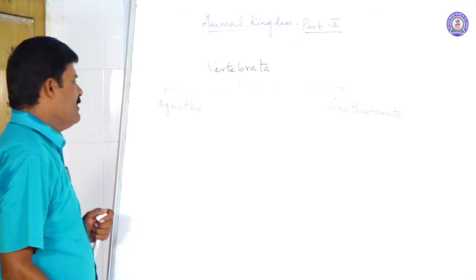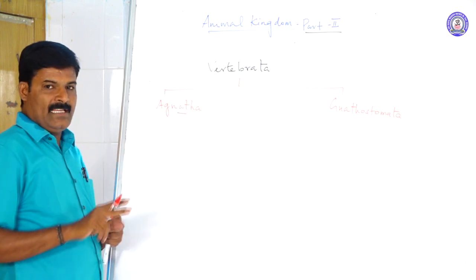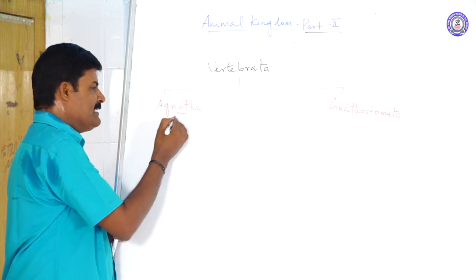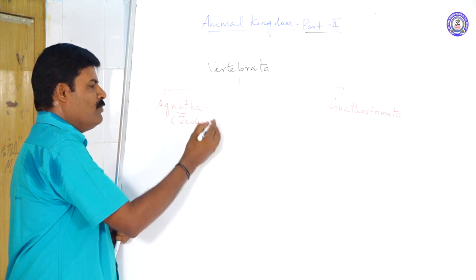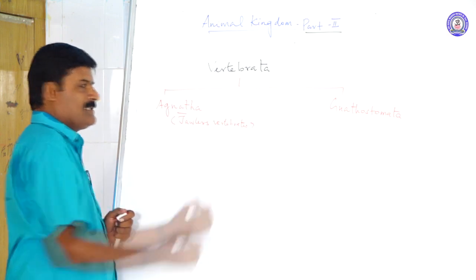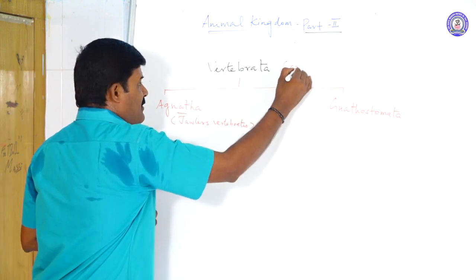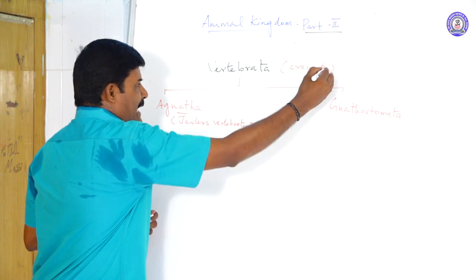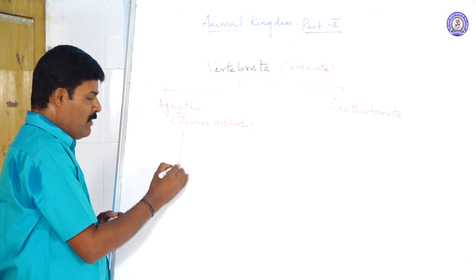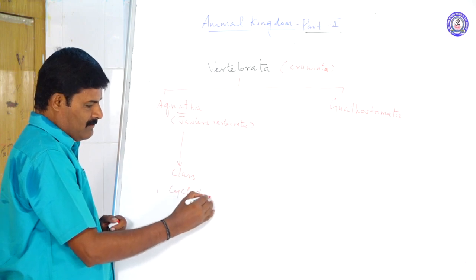Gnathostomata. So what is Agnatha? These are divided based on the presence or absence of jaws. The mouth is not supported by jaws, hence they are called jawless vertebrates. Note it, jawless vertebrates. The Vertebrata have a cranial box or brain box, hence Vertebrata are otherwise called Craniata. Agnatha are the jawless fish. It includes only one class. That one class name is Cyclostomata.